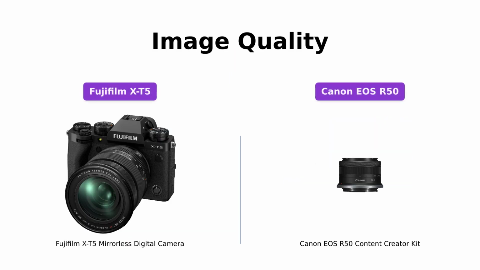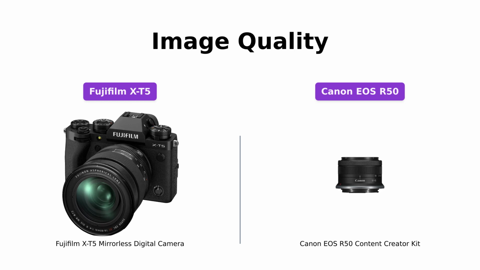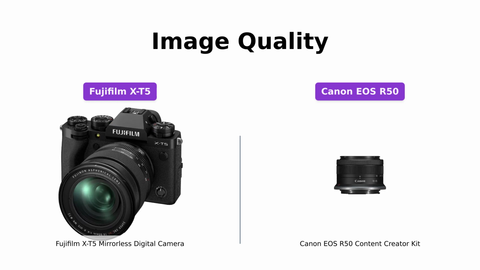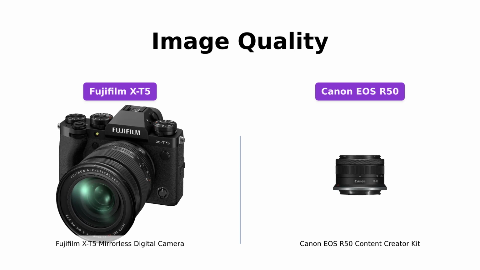When it comes to image quality, both cameras deliver outstanding results. The Fujifilm X-T5 boasts a class-leading 40.2 megapixel X-Trans 5 HR CMOS sensor, capturing stunning details across the native ISO range. On the other hand, the Canon EOS R50 impresses with its 24.2 megapixel CMOS sensor and DIGIC X processor, ensuring crisp and vibrant images every time.